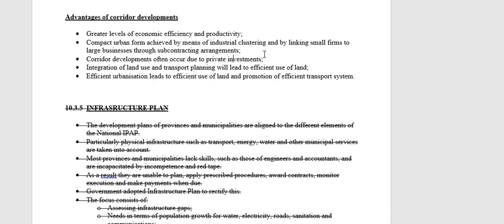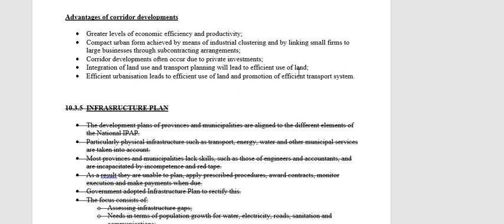Okay, corridor developments occur through private investments. That's the idea. Okay, so the advantage here is that it's not going to cost the government a lot of money. The government doesn't have to use a lot of their budget money to create development in these corridors. The idea is that the money has to come from private investment. So this is an advantage for the government.